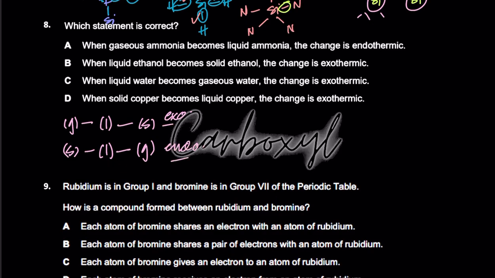You could either rote learn it at this point, but you could use logic as well. And the logic is that obviously when a gas is going into a liquid, why is it exothermic? Because gas particles have really high energy, right? They have weak intermolecular forces of attraction. They move randomly at high speeds. And the reason why they move randomly at high speeds is because they have a lot of energy.